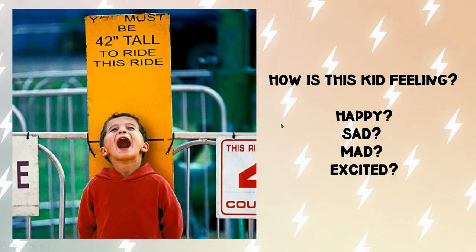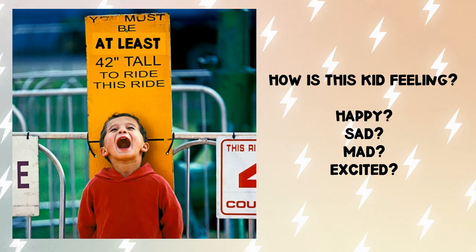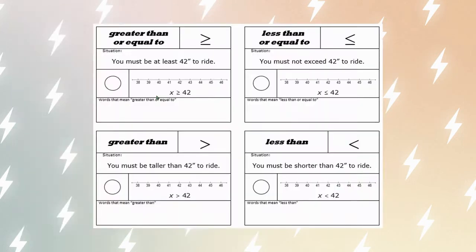But what if they started changing the wording of this sign? For example, what if it said you must be at least 42 inches tall to ride this ride? Now, how is this kid feeling? Is he happy? Is he sad, mad, excited? So we have to think about what those words at least mean. So for this kid, if I said he has to be at least 42 inches tall to ride this ride, that means he has to be at this line or taller. He has to be at least 42 inches. So this kid, he's happy. He's excited. He's going to get to go on this roller coaster.